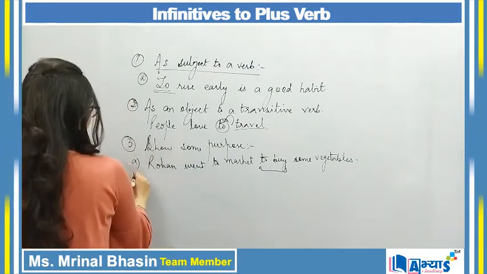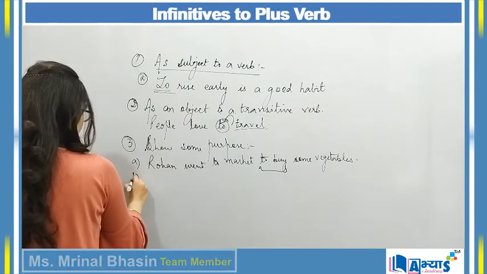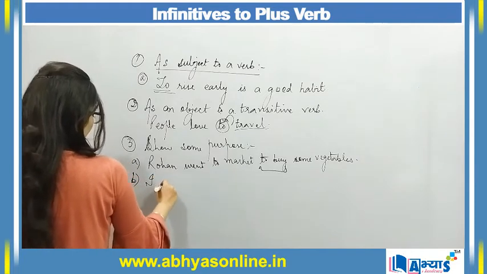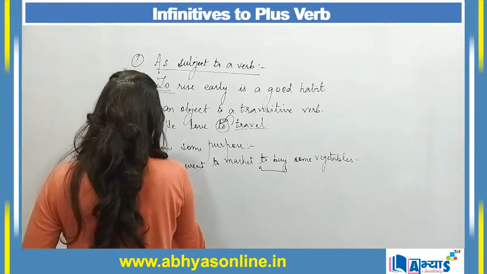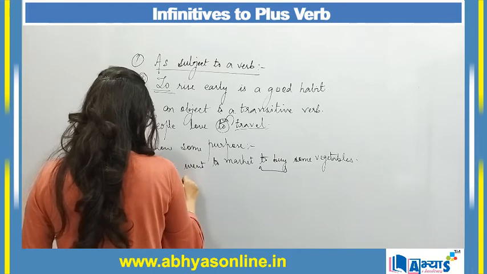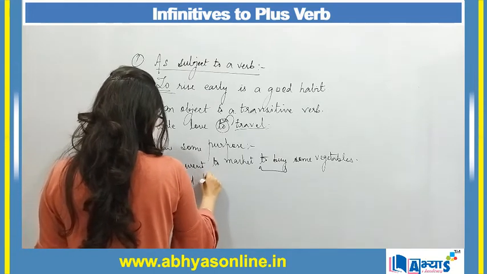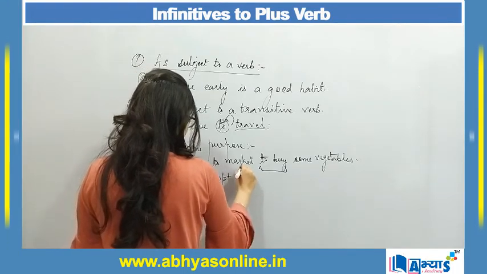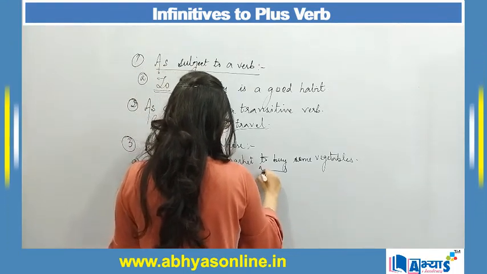Second example over here can be: I decided to opt for dance class.